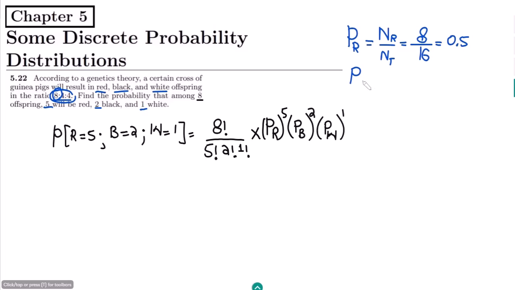Similarly, for the black guinea pigs, we write the number of black guinea pigs divided by the total number of guinea pigs. From here we can see that these are 4. So 4 by 16 is 0.25.